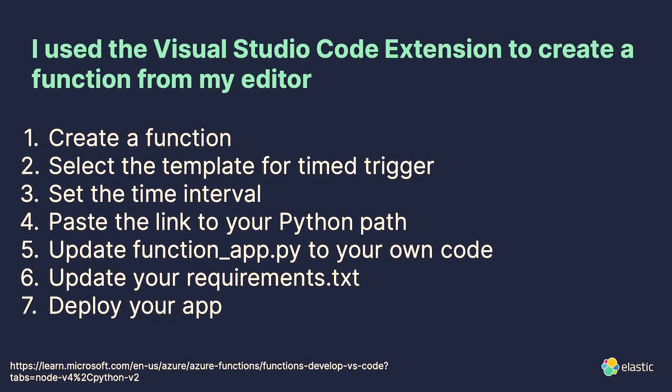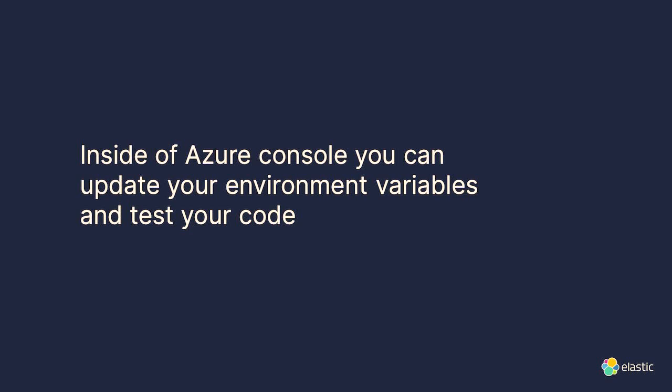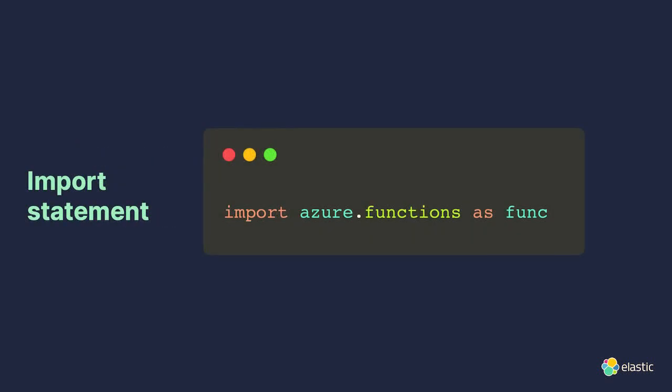So I created the function, I selected the template, I set the time interval, and then I basically pasted a link to my Python path. And then from there, I was able to update the function app.py to have my own code. And then from here, I was able to update the requirements.txt file, and I deployed my app. And inside of the Azure console, you can update your environment variables and test your code. And then from there, also, the import statement will look something like this.